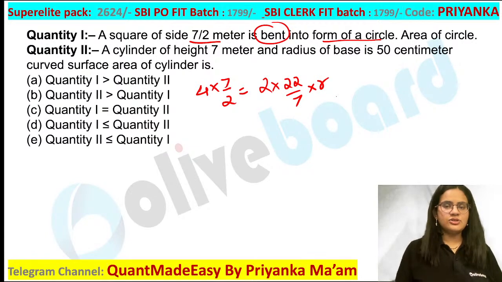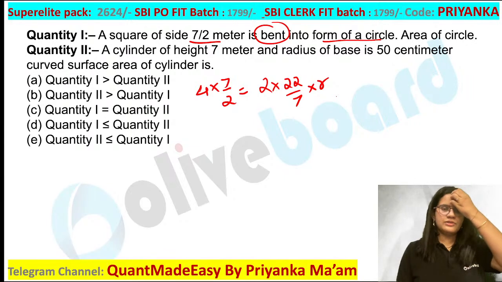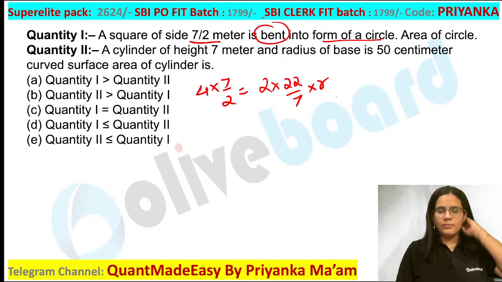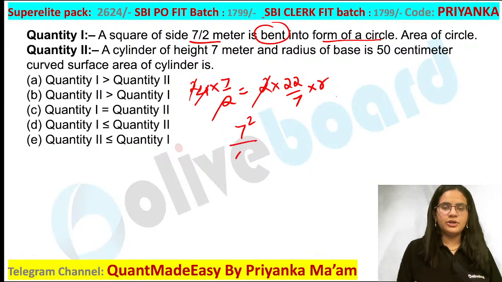Are you guys getting this? So what would be the value here? You can simply calculate the value. 7 by 2 meter, that is nothing but 4 into 7 by 2. Now you can form a circle which is 2 pi r. So you will not get an exact value in this. I think you can cancel out the values. This is going to be 7 square by 22 as your r value. So now you have to calculate the area of the circle.